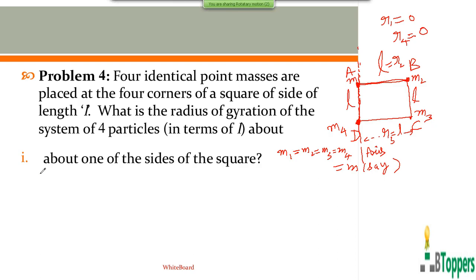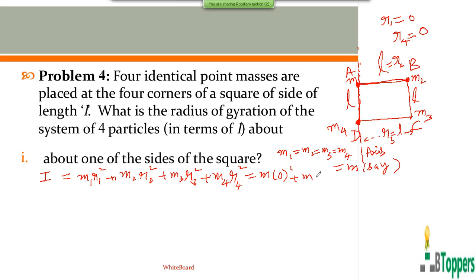Let small m denote the mass of each particle. Therefore, the moment of inertia of the system of the particles is given by I equal to M1 R1 square plus M2 R2 square plus M3 R3 square plus M4 R4 square. Here M1 equal to m, R1 is 0.